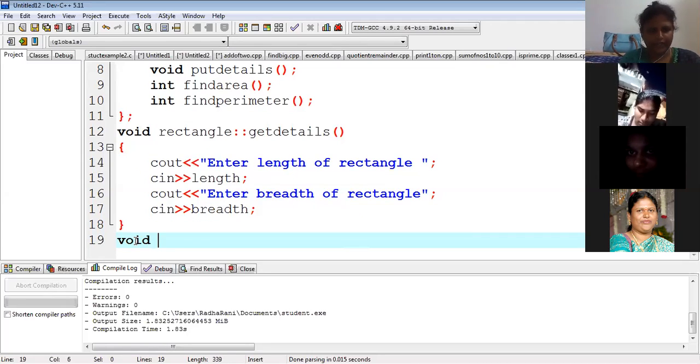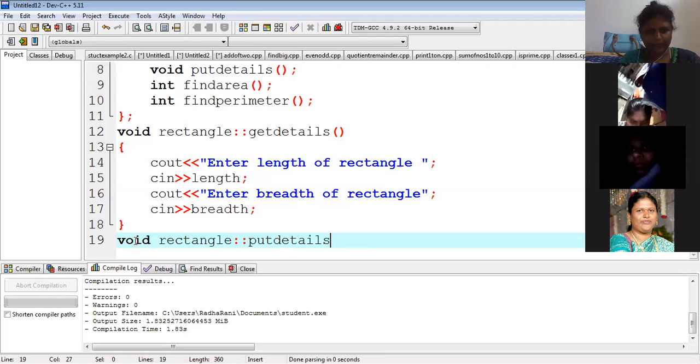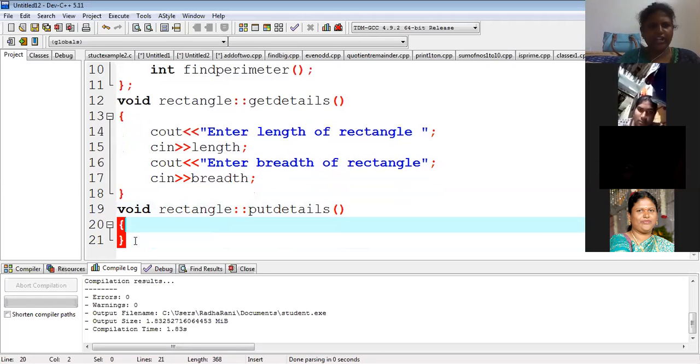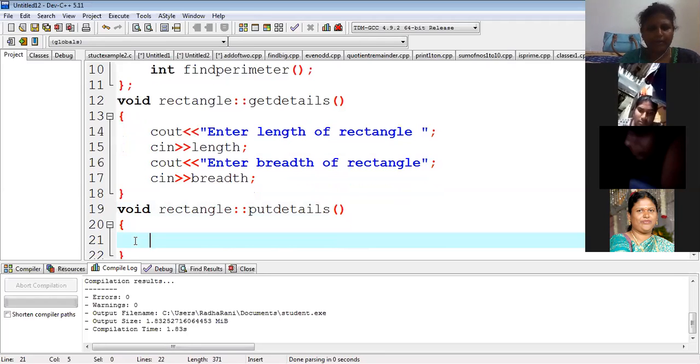Void rectangle, put details. Now I am writing this.